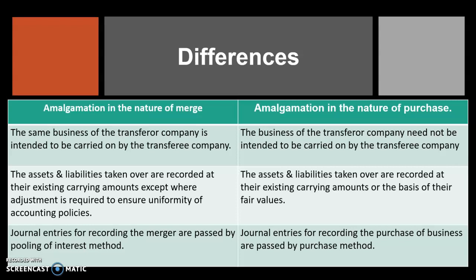In case of merge, journal entries for recording the merger are passed by the pooling of interest method, which we'll be talking about in the upcoming classes. In case of nature of purchase, the journal entries are passed by the purchase method, which we'll also be discussing in our upcoming classes. That is all about this lecture.